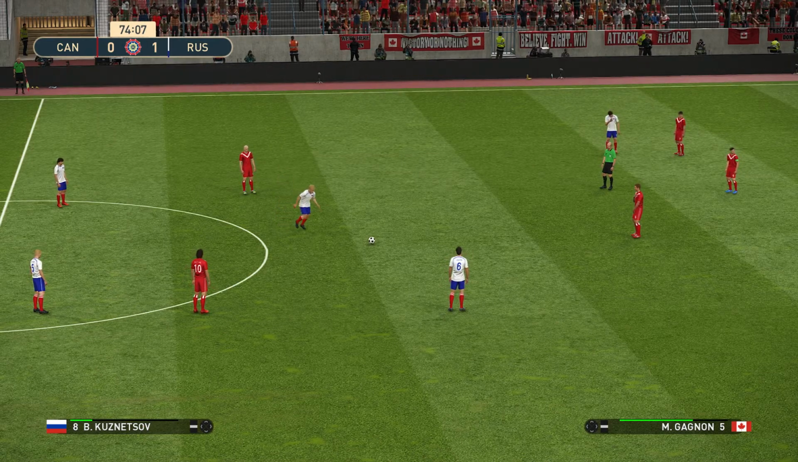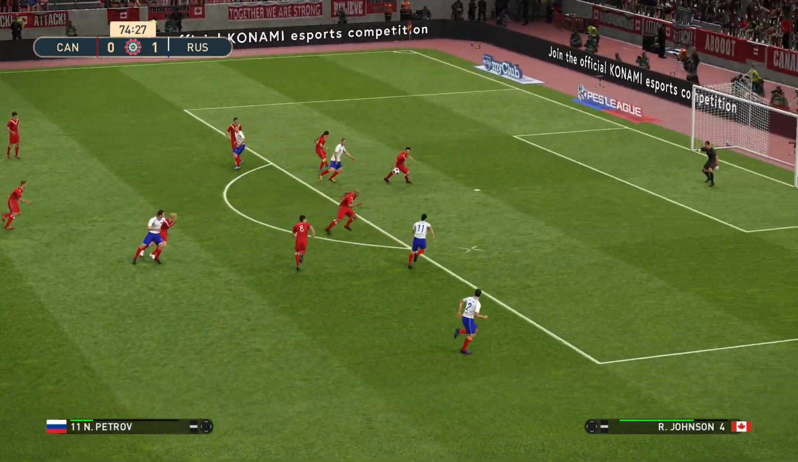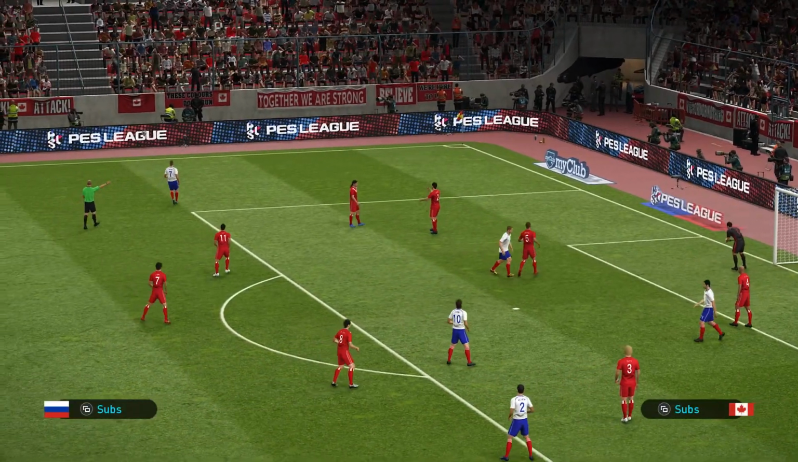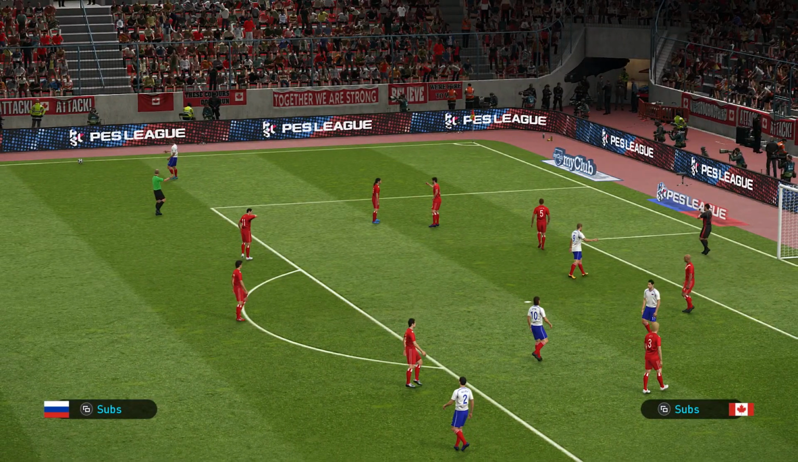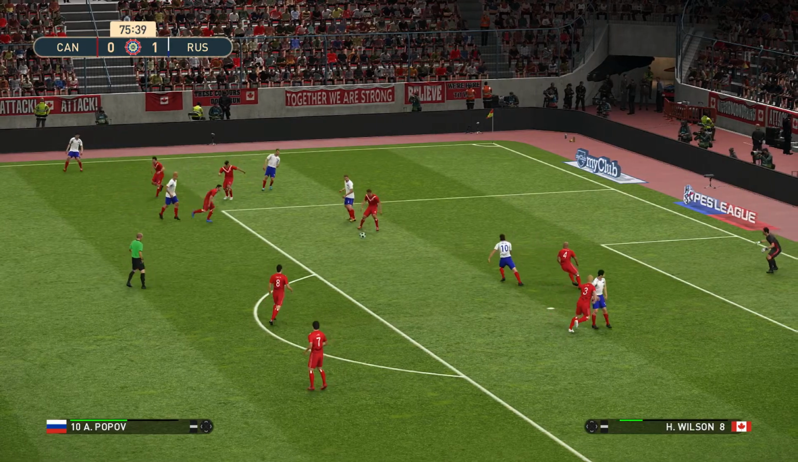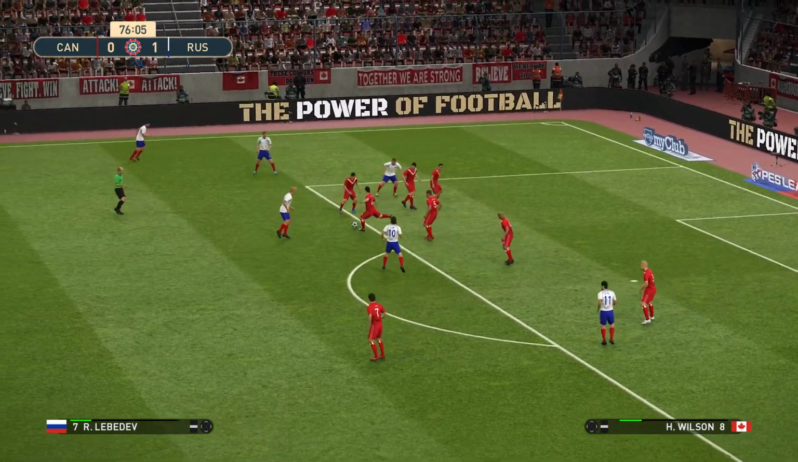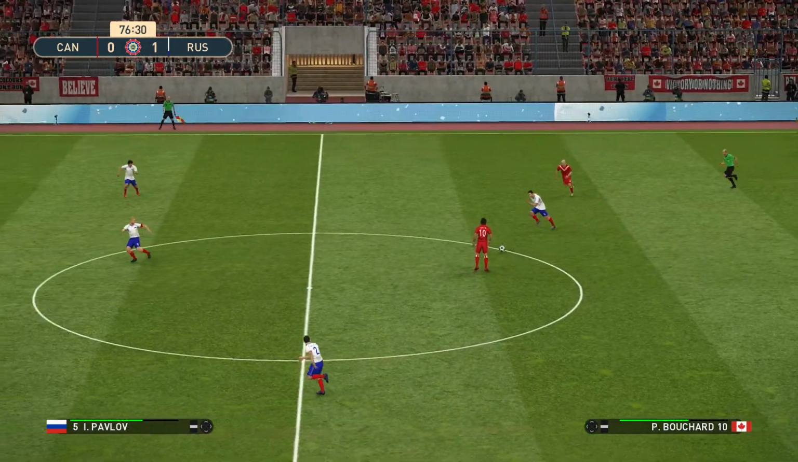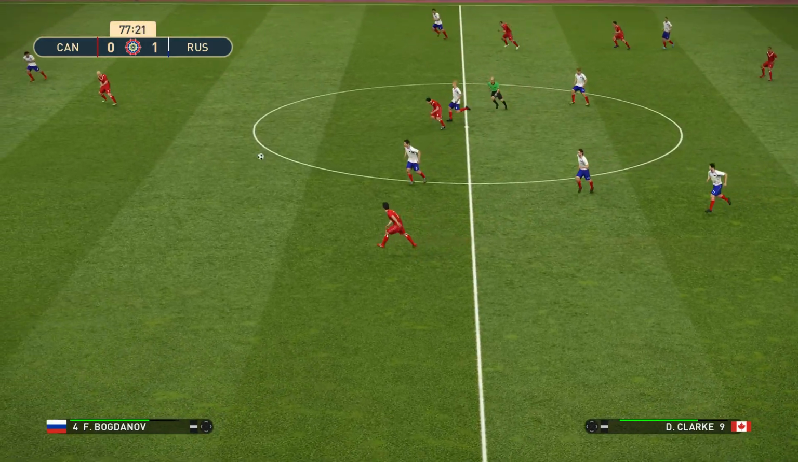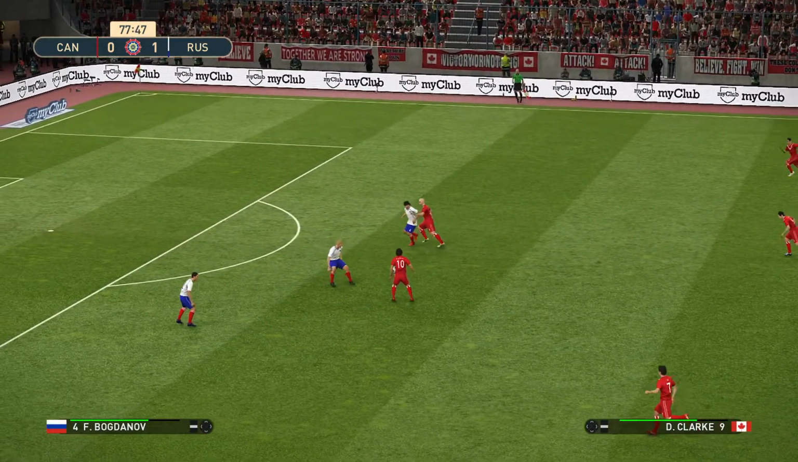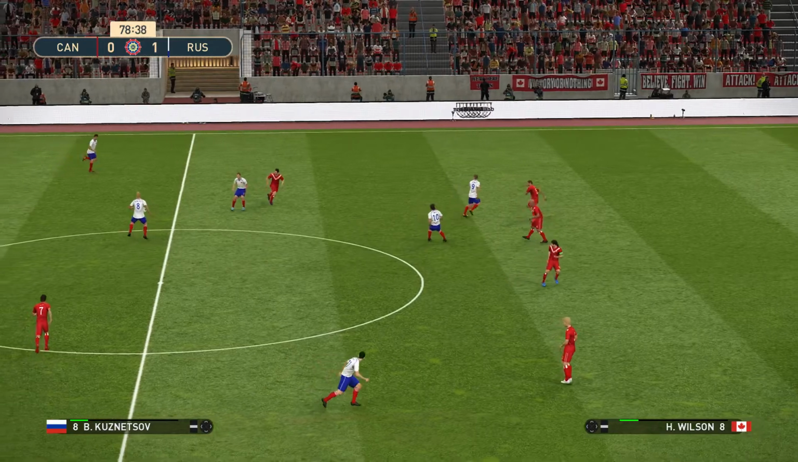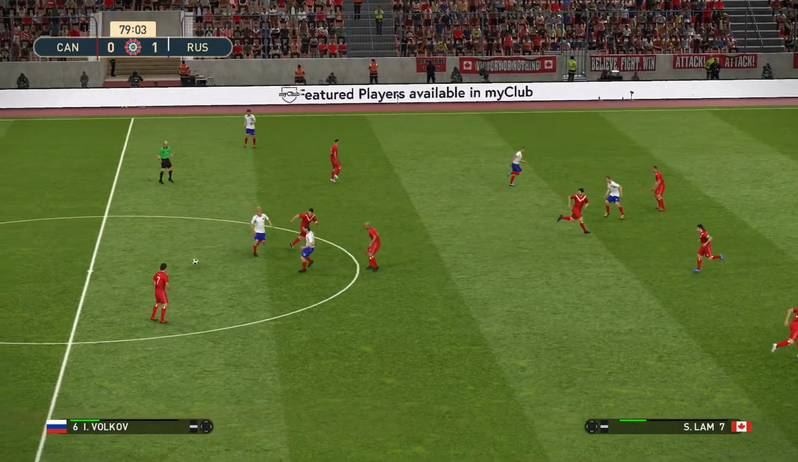Here's Kuznetsov with the free kick. Petrov. And Johnson clears it out. Russia will keep the pressure on. It's Kozlov with the throw in. Popov loses out. Here's Bouchard. Bouchard scored a hat-trick in the first week for Canada, the first ever hat-trick in the Premier League. And it doesn't look like he will get a hat-trick tonight. Just 10 minutes to go. Canada are down 1-0.